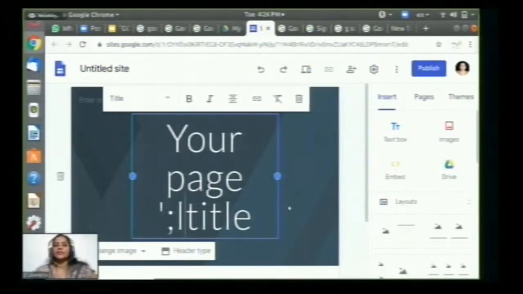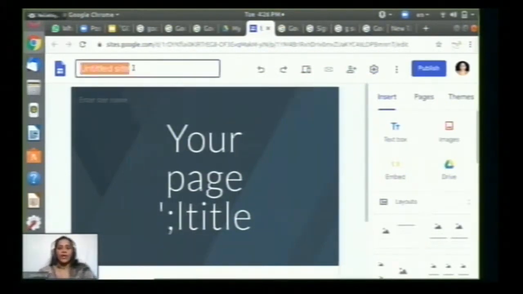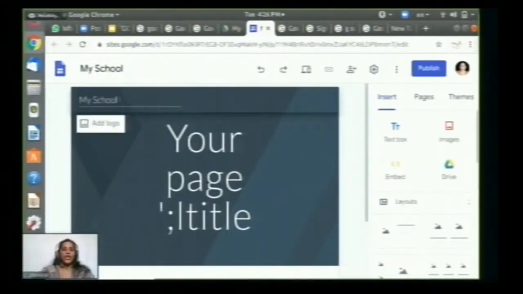So for this, first you have to name it. Here you can see untitled site. Click on that and put some name. If you are creating it for your school, you can type my school. By clicking on my school, the same name appears here and on the web page also. So here you can change it to your school name. I am writing my school name here.